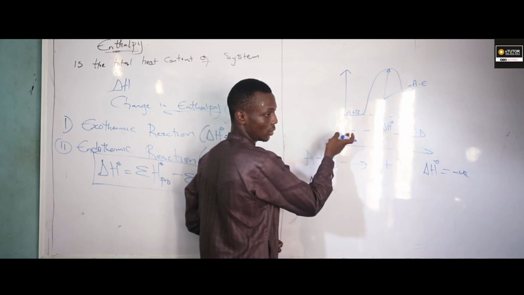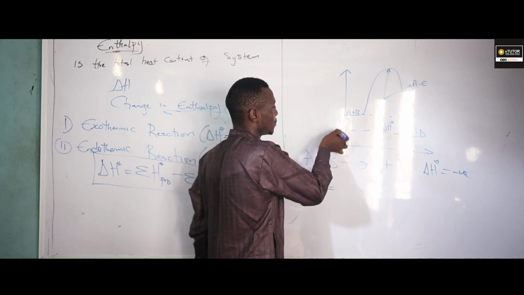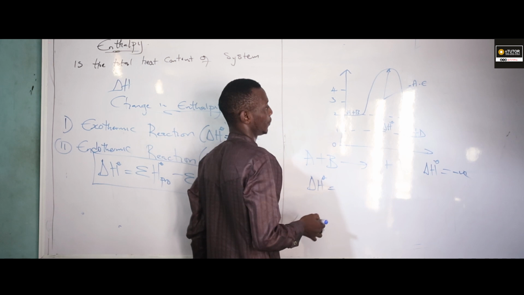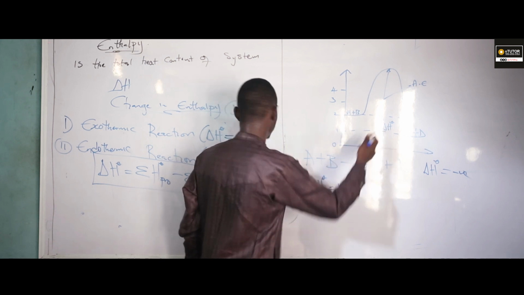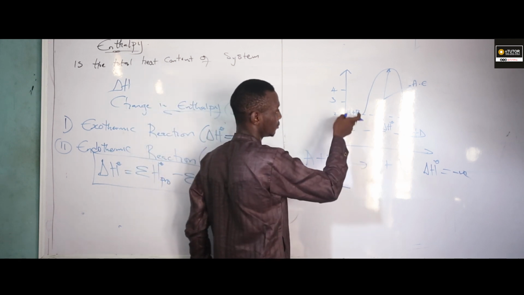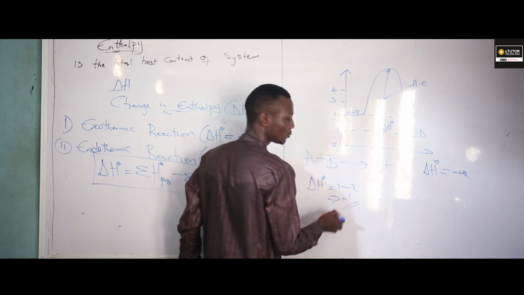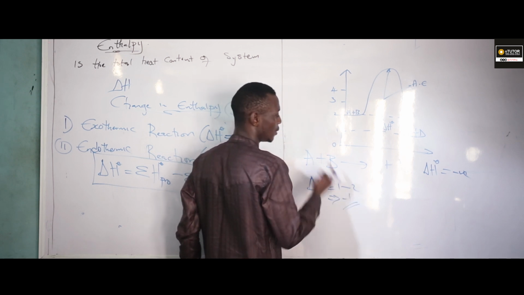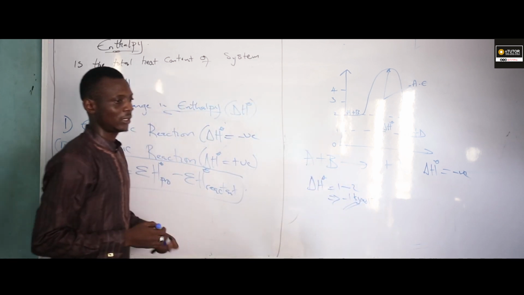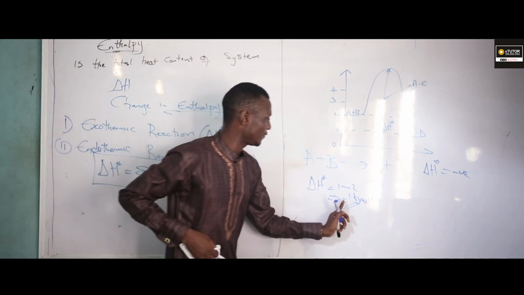what? What is this? This is my product. You can see that this one is lower in energy. Let us assume that this place is 1, we have 0, we have 2, we have 3, we have 4. So I'm going to have 1, which is for my product, final state, minus what is my initial state? 2. What is my answer? Minus 1. What is the unit? The unit of enthalpy is kilojoule per mole. It's measured in kilojoule per mole.